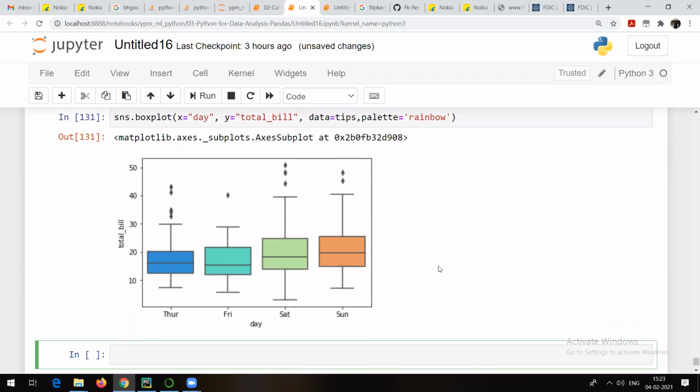Once I plot the box plot, I am able to see something like this. On the X-axis, I can see all the day values. The possible day values according to our data set are Thursday, Friday, Saturday, and Sunday. And this is the total bill. You might know that a box plot looks like this. It has a box like this and lines like this, and there are some dotted points here. You will need to understand what all these things interpret.